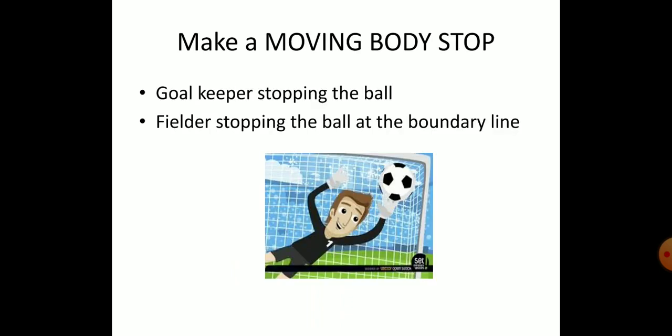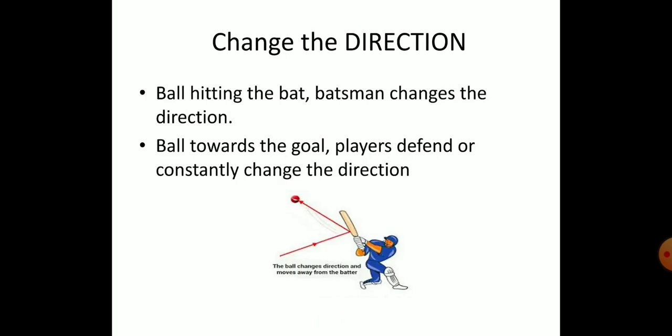And making a moving body stop. Na sonna goalkeeper example, or it can be even the fielder stopping the ball at the boundary line. Then change the direction. Ball hit பண்ணி பேட்ஸ்மேன் சேஞ்ச் பண்ணலாம் டைரக்ஷன், இல்லைன்னா கோல்க்கு வர்றத பிளேயர்ஸை டிஃபெண்ட் பண்ணி டைரக்ஷனை சேஞ்ச் பண்ணலாம். These are all the examples.